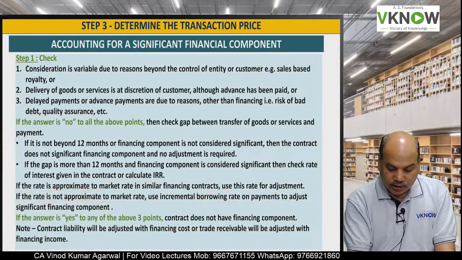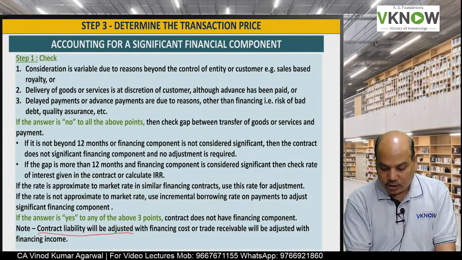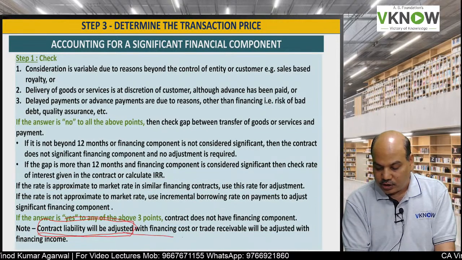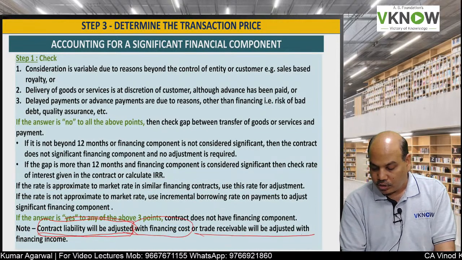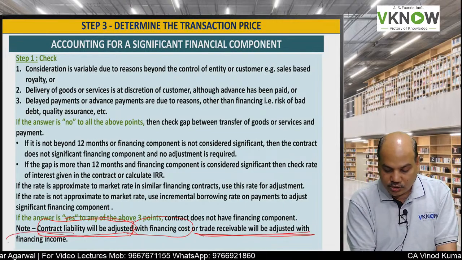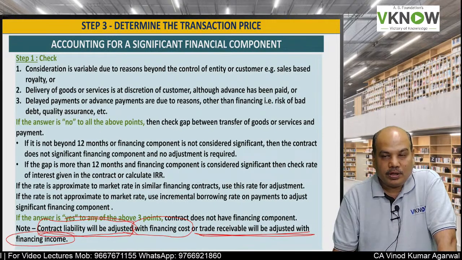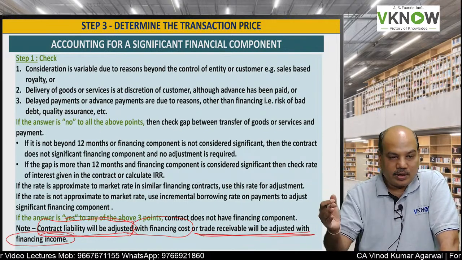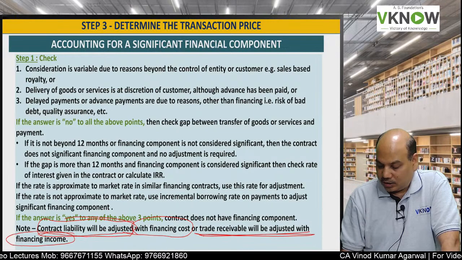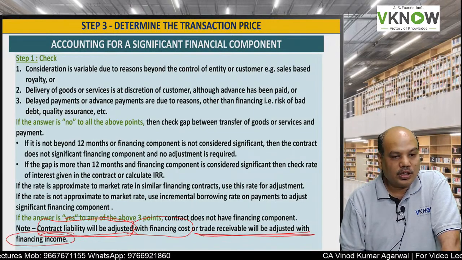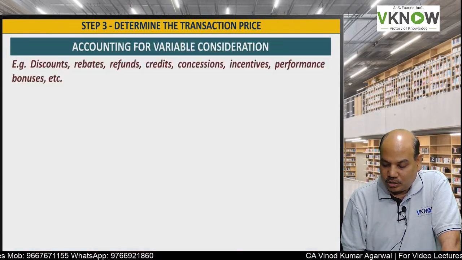So if the contract has a significant financing component, what will you do? Either the contract liability will be adjusted with financing cost, or the trade receivable will be adjusted with financing income, depending upon whether the customer is delaying the payment or making payment in advance. Accordingly, you will create a liability or a receivable.